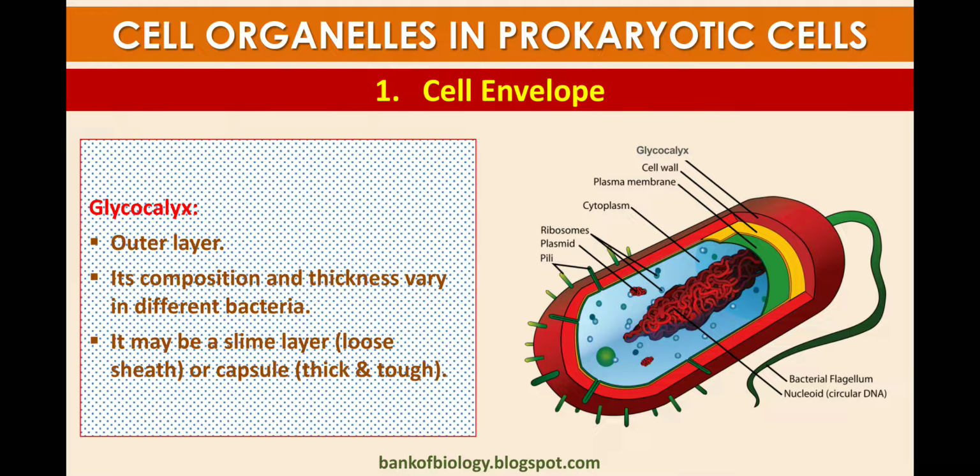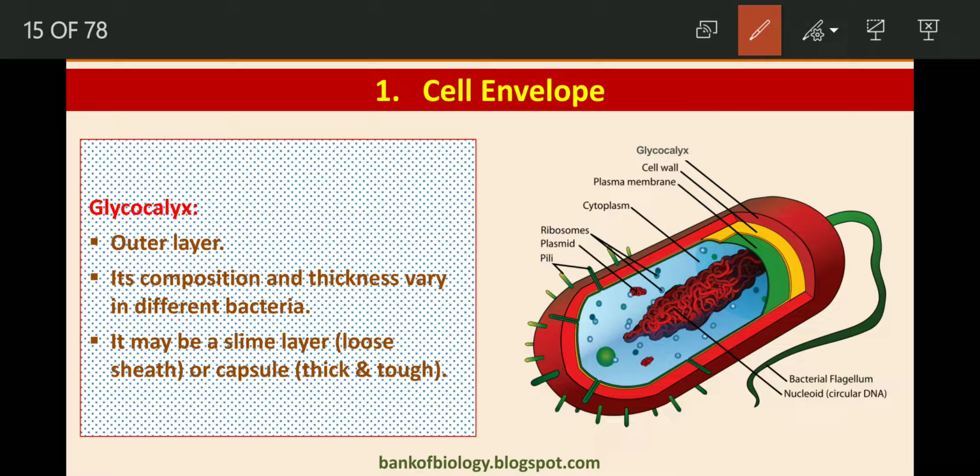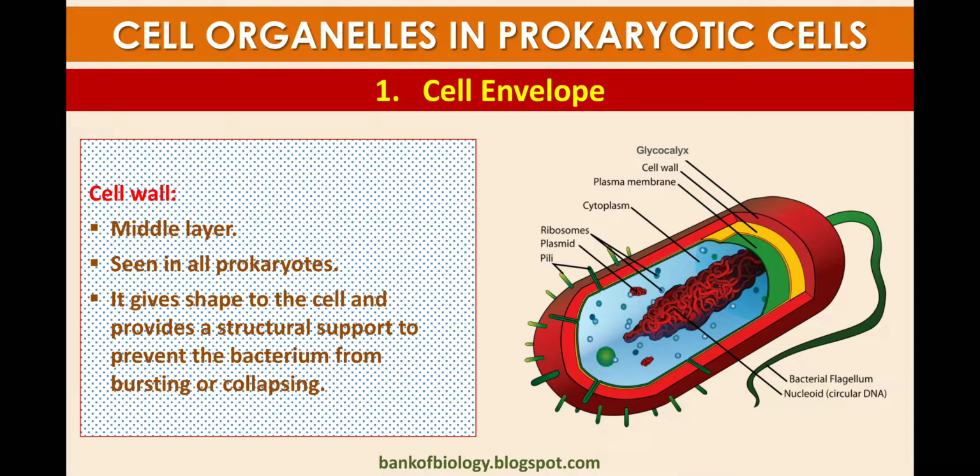So what is glycocalyx? Glycocalyx is the outer layer of the cell envelope. This is the outer layer of the cell. Its composition and thickness vary in different bacteria. It may be a slime layer, a loose sheath, or a thick and tough capsule.